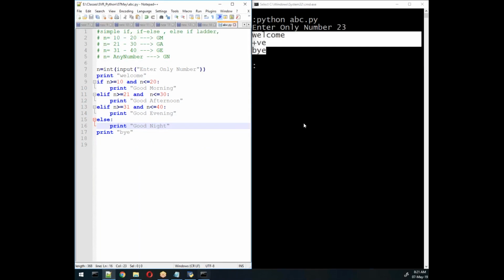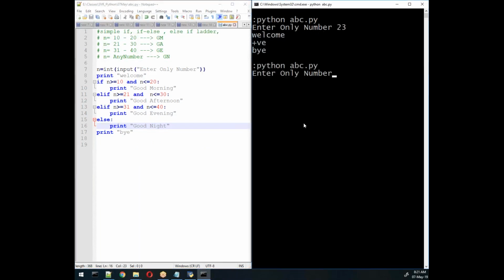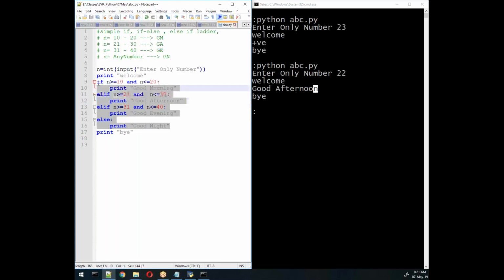Let me try this program. For any number, I write 22. So what would be the output? Good afternoon and good night? No, only one value. It will display good afternoon only. Remember, in this condition, from here to here, it will pick only one value. If this condition is satisfied, it will not go anywhere else.